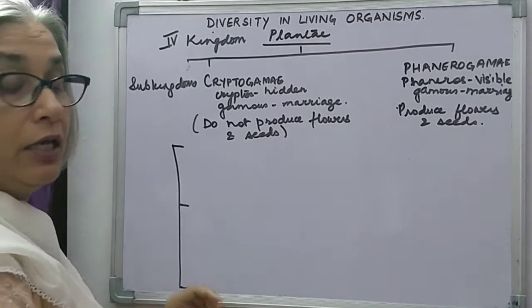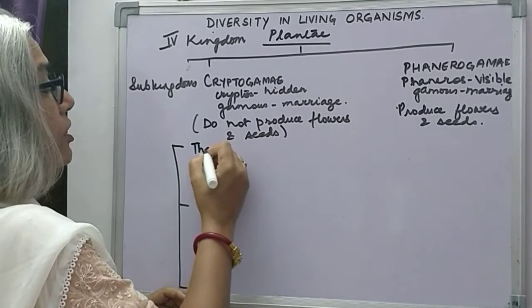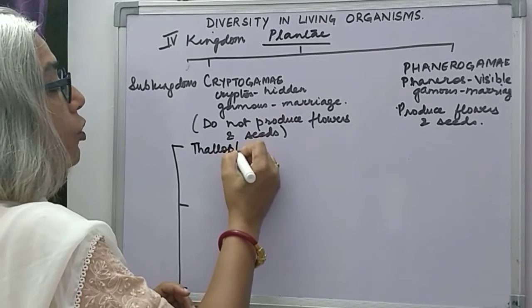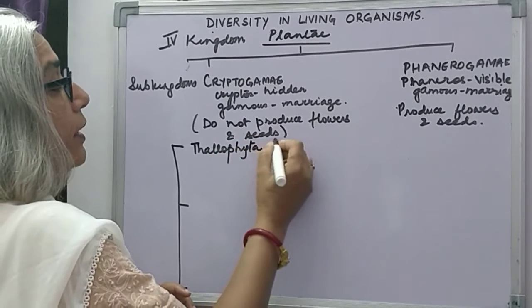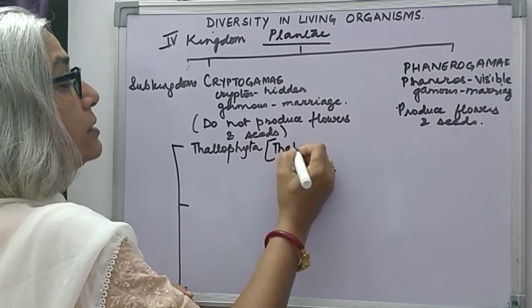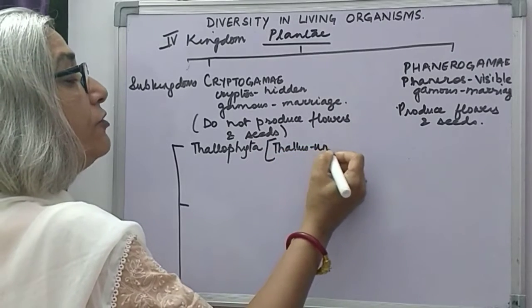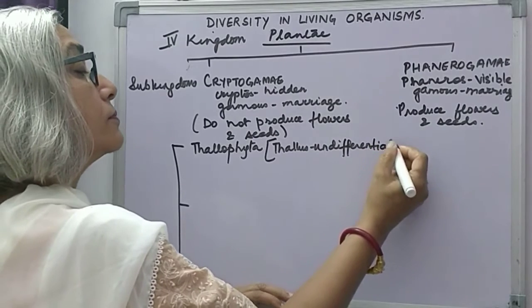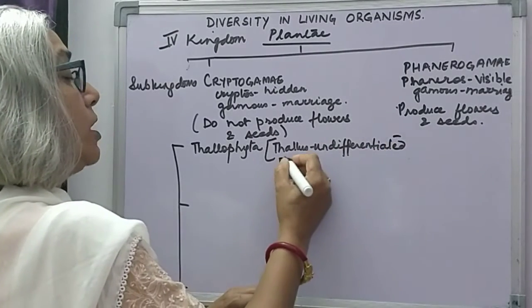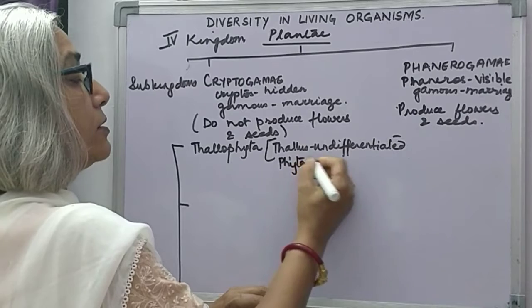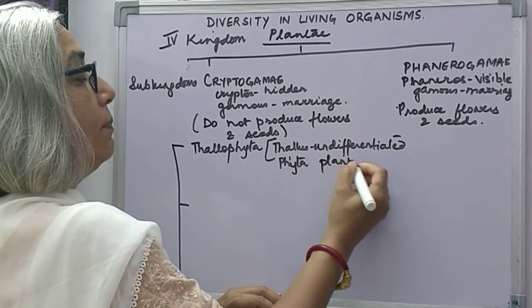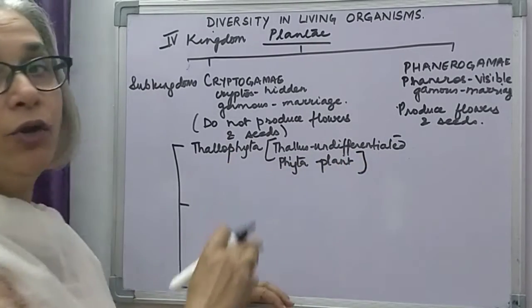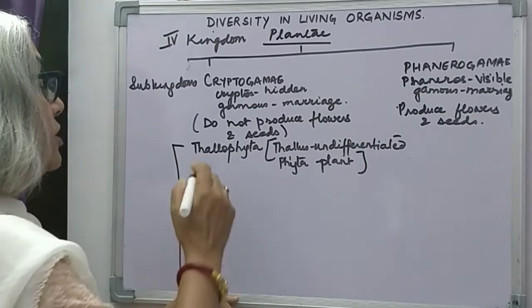divisions. The first division is called Thallophyta. In this, thallus means undifferentiated and phyta means plant. That is, the plant body in Thallophyta is undifferentiated.